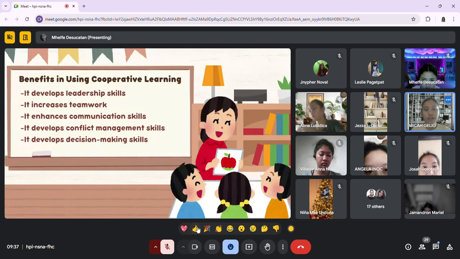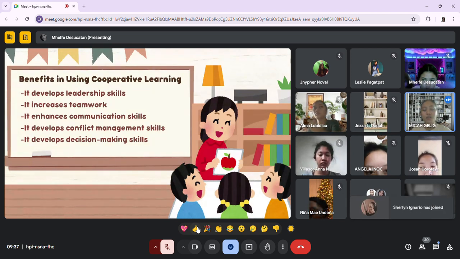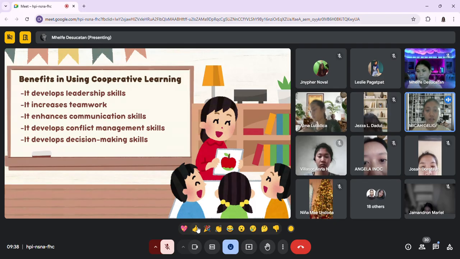All right. Next, we have it enhances communication skills. So communication is a fundamental part of working in groups, right? So children need to express their ideas clearly, listen to their peers, and contribute to a group discussion.